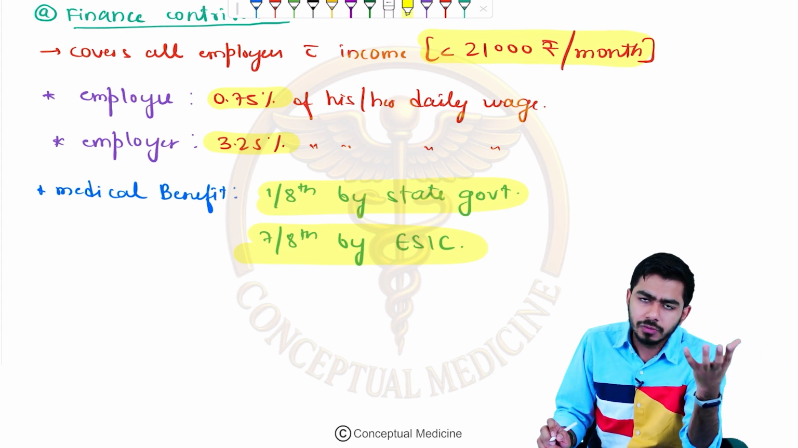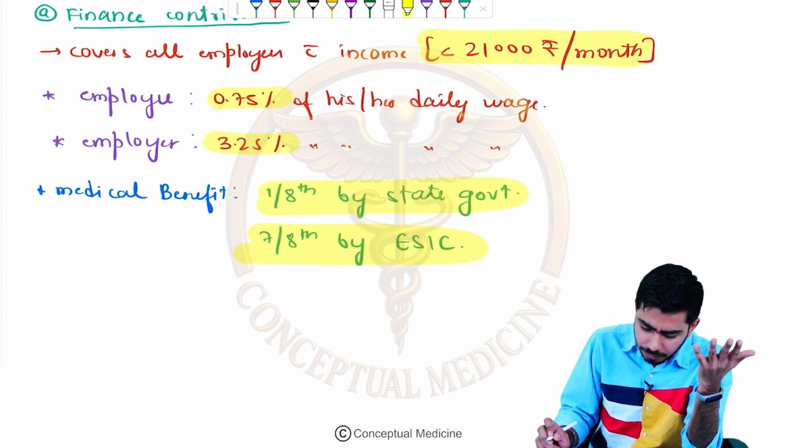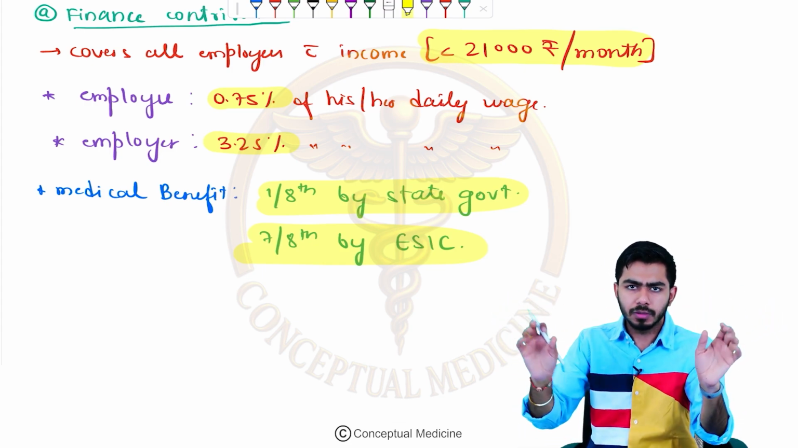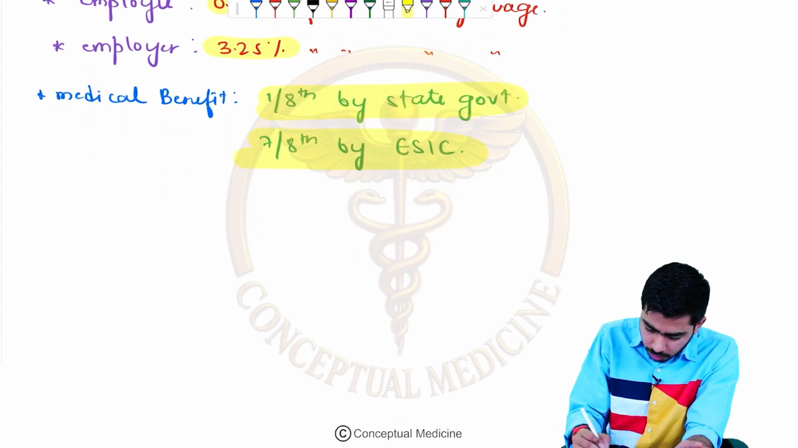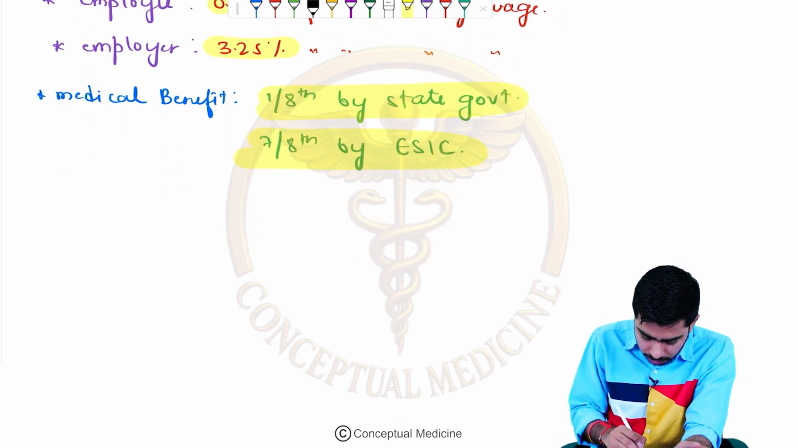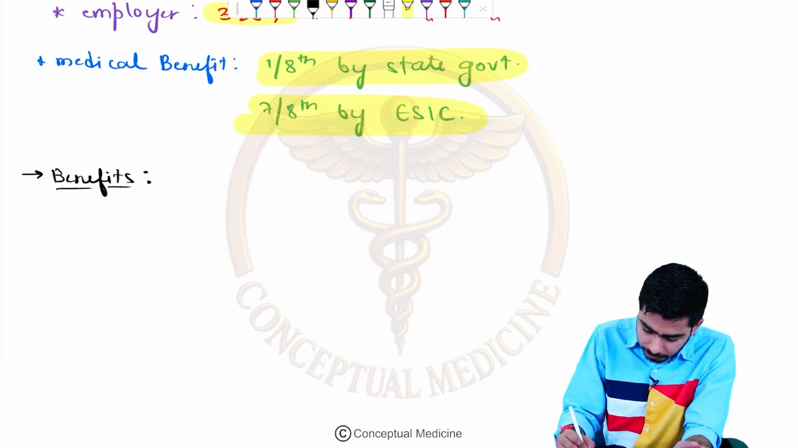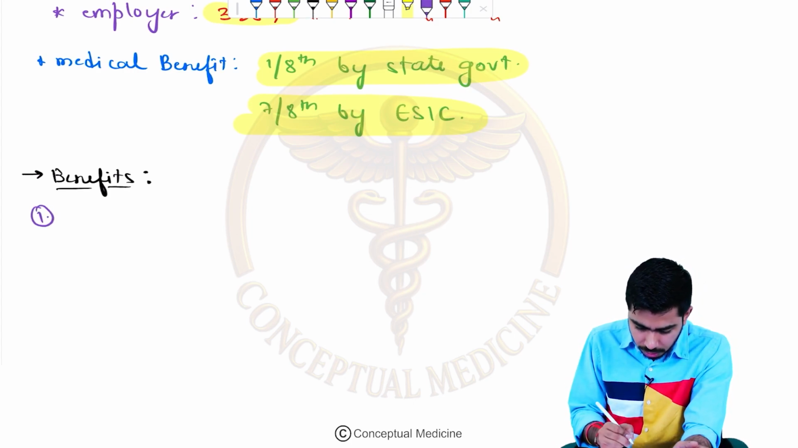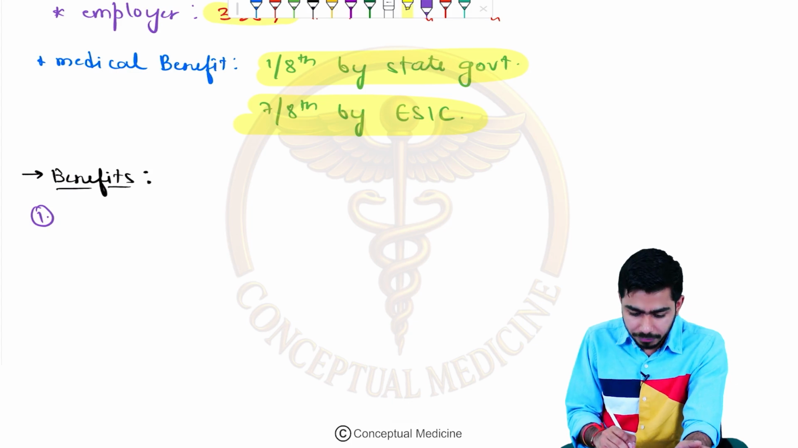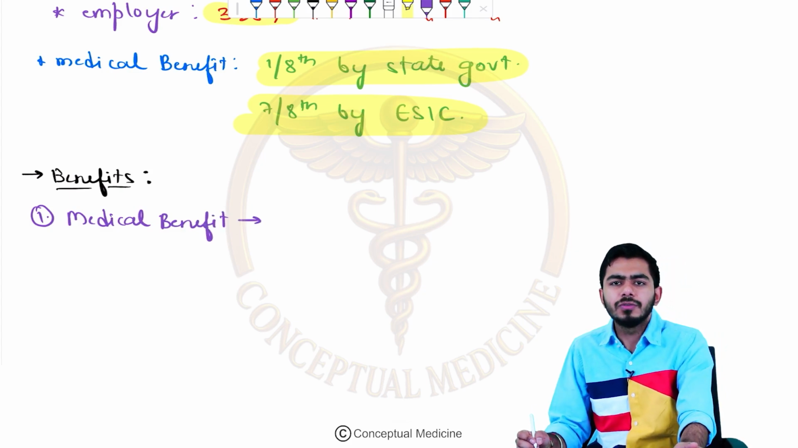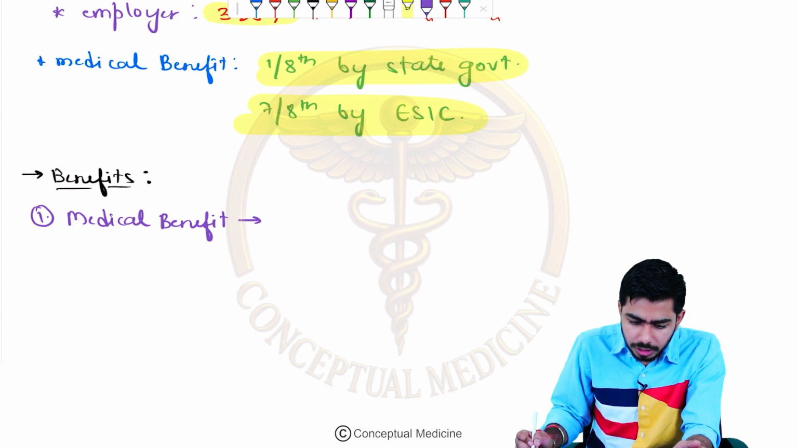Okay, guys, fine. Now if we talk about the next thing over here, other benefits, right? So we have talked about the finance, we have talked about the medical benefits. What could be the other benefits over here? Benefits can be given to the employees, the benefits can be given to the employers, right? So let's talk about the other kind of benefits from this act. First benefit which we shall be talking about over here is the medical benefit, right? One thing I told you is that 1/8 will be given by the state government and 7/8 will be given by the ESIC over here.